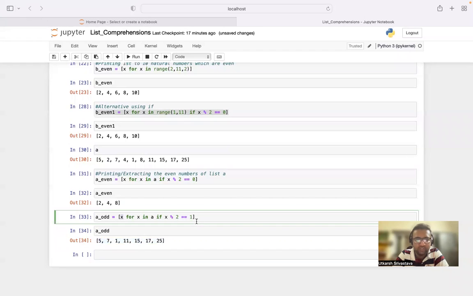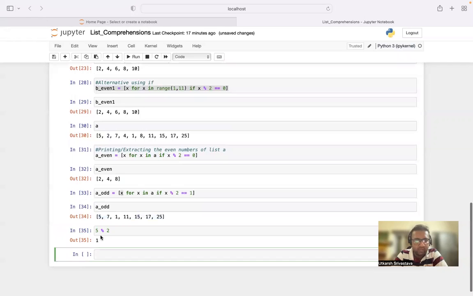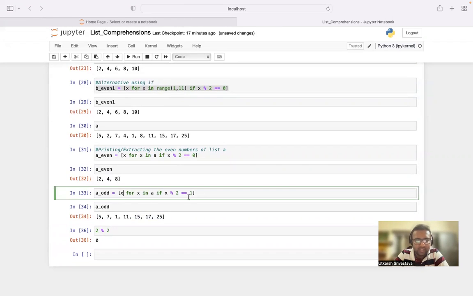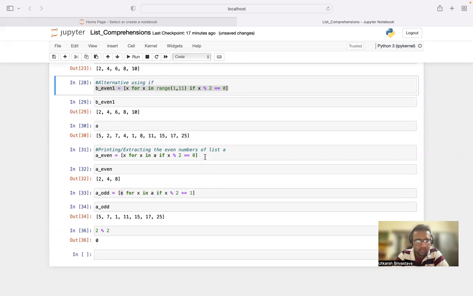It will check for 2. It is equivalent to 0. Let's check for 5. 1. It will check for 2 equivalent to 0. So the one that is equivalent to 1, it will store it over here. Similarly, it will check for 2, 7. It will check for 4, remove 4, 1, and so on till 25. So this is what it is, right?